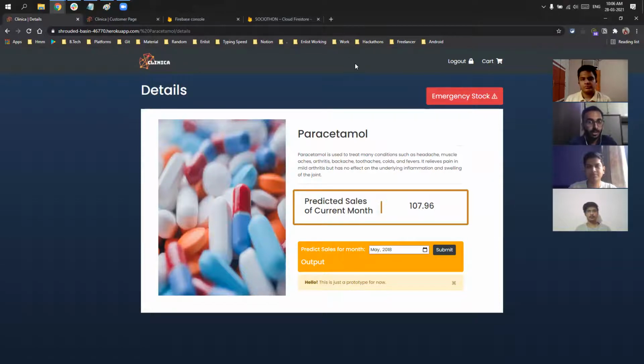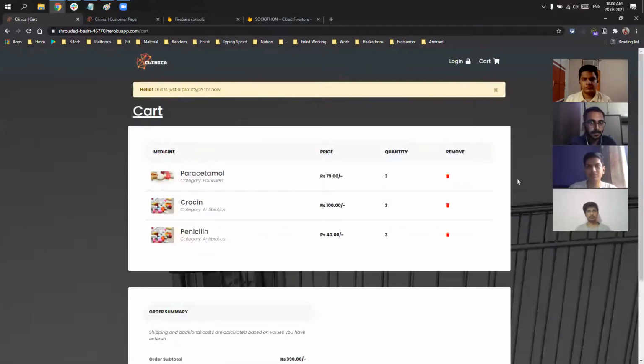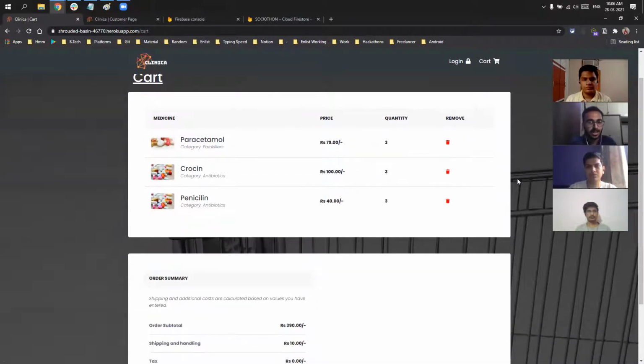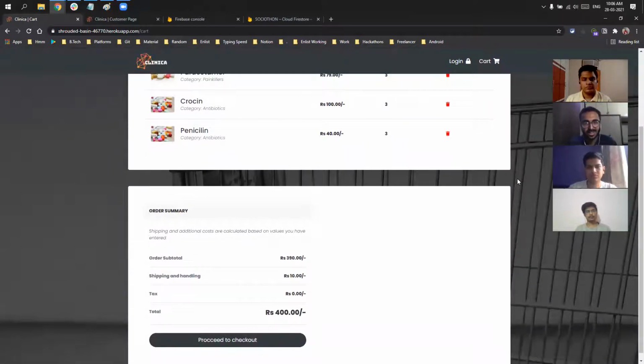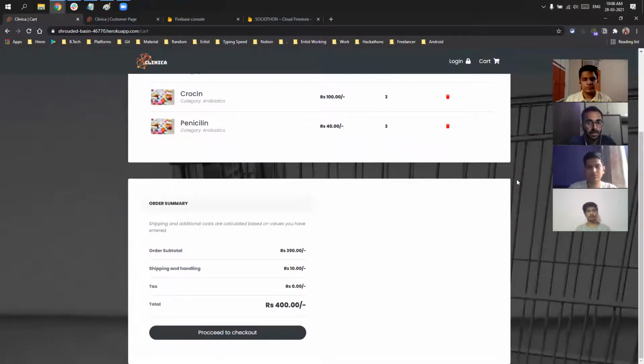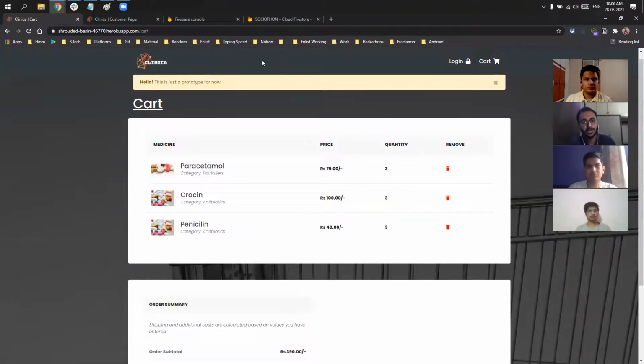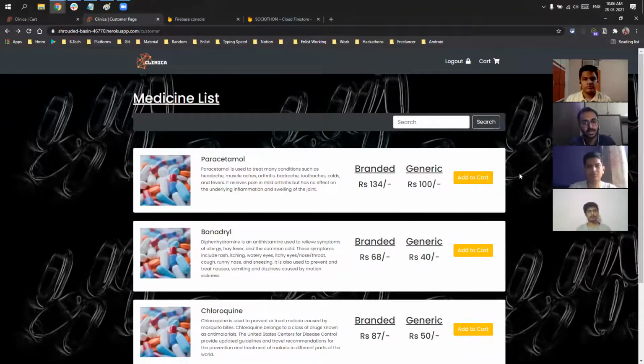Now if we go back and go to the cart page, this is just a prototype for now. This is not a dynamic page, and we have added the add to cart feature and all the listed features are there. Now, if we go to the customer page, we have to go to URL/customer.